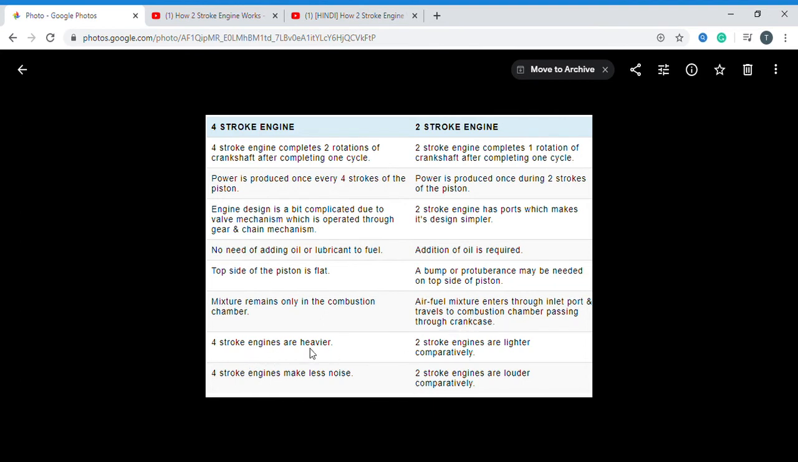Four-stroke engines are for heavier vehicles and two-stroke engines are for lighter vehicles. The four-stroke engine makes less noise, but two-stroke engines are noisier, so we get louder noise. These are the main important differences between the four-stroke engine and two-stroke engine. This is a very important question for the examination. When you know the working of the four-stroke and two-stroke engine, it is easy to write the differences.